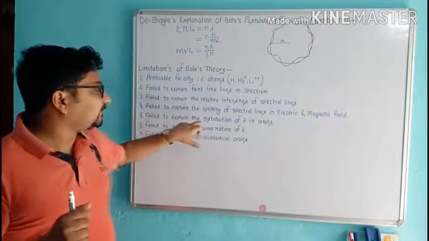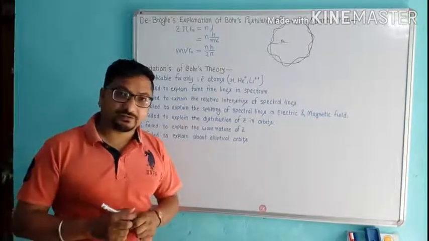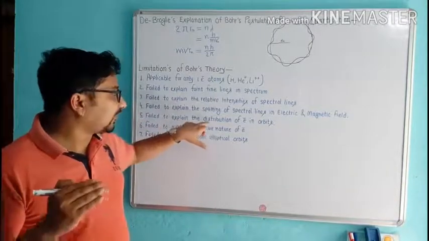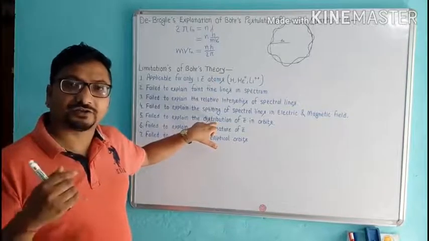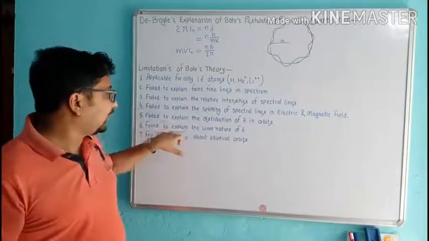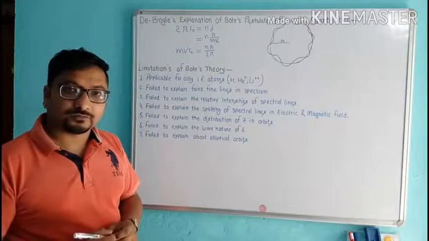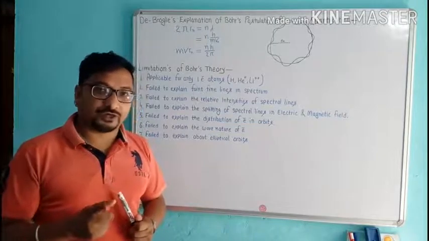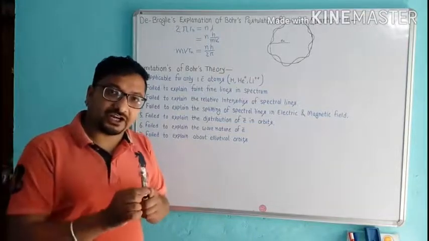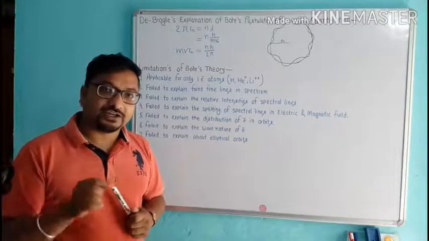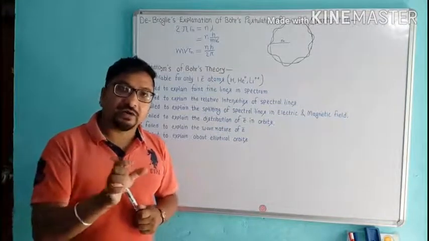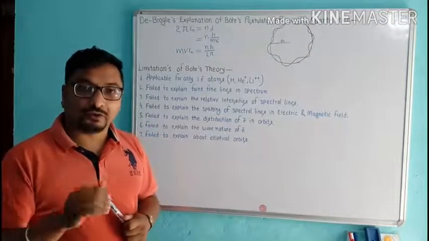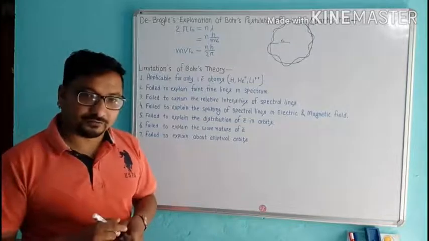Now, it failed to explain the distribution of electrons in orbits. He could not explain the distribution of electrons in its orbit. Now, it failed to explain the wave nature of the electron. Bohr took the electron as a particle, not a wave, but the electron also shows wave-like nature. Bohr failed to explain the wave nature of the electron.